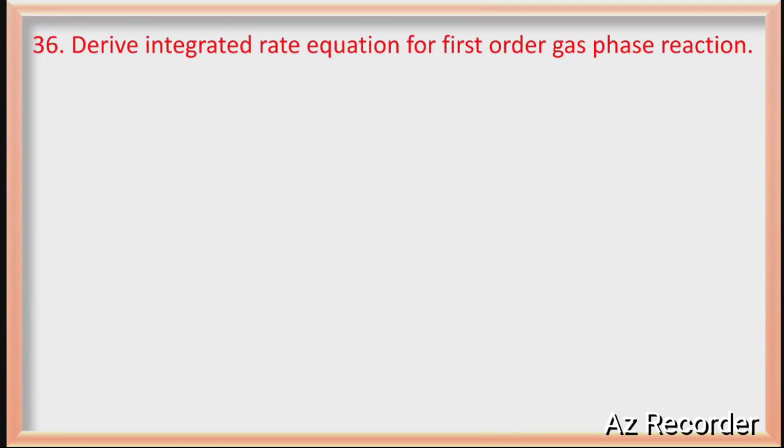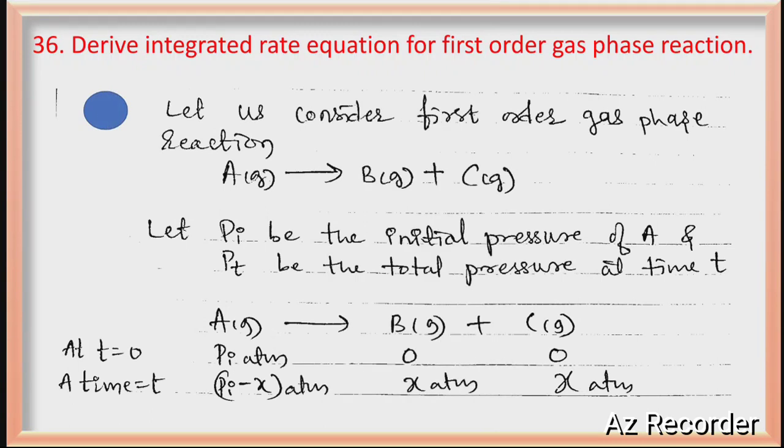Next question. Derive the integrated rate equation for a first order gas phase reaction. Carefully see guys, they are not asking for a first order reaction, they are asking for a first order gas phase reaction. So it is not what you are thinking, definitely. We have to take a gaseous reaction. Consider the gaseous reaction A gives B and C, all in gas form. Let Pi be the initial pressure of A, and Pt the total pressure at time t. Initially only A is present because B and C are not formed yet, so A's pressure is Pi atmosphere.